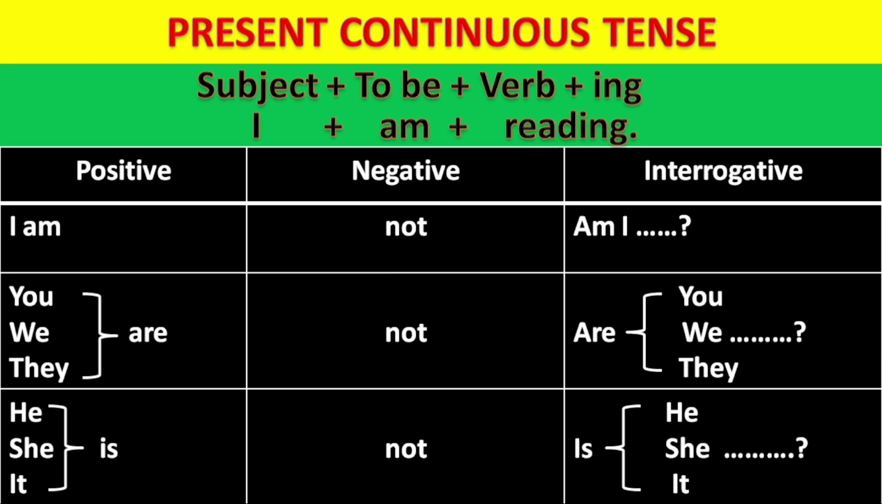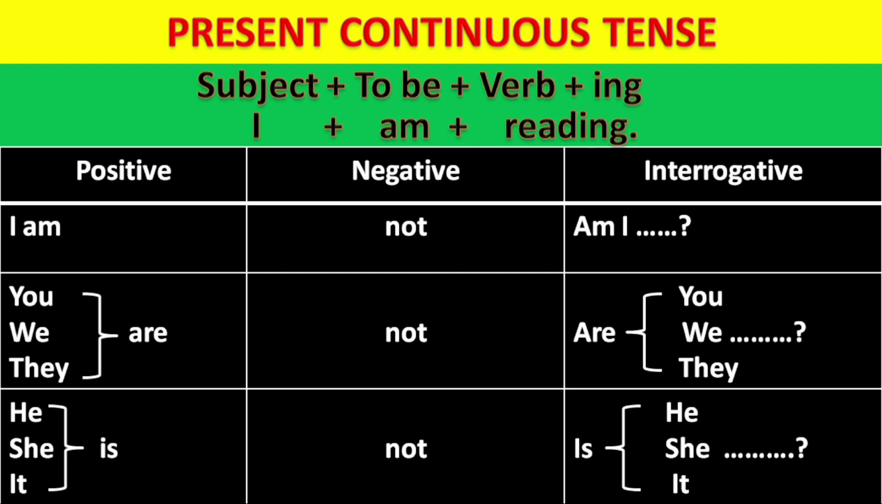So now let us frame the positive sentences. I am reading, you are reading, we are reading, they are reading, he is reading, she is reading and it is reading. Next we are going to frame the negative sentence.